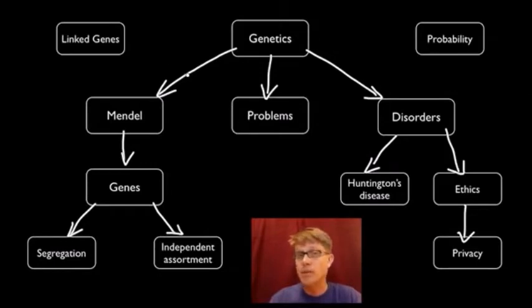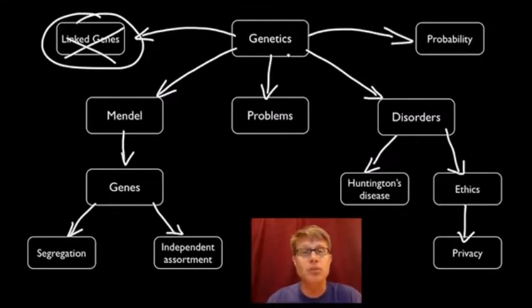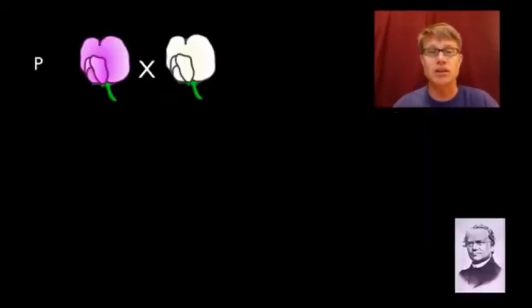Now, what won't I be talking about? I won't be talking about linked genes. In other words, if genes are ever on the same chromosome, or a sex chromosome, or multi-genes, it's really complex. So I'll talk about those in the next podcast on advanced genetics. But know this, in simple Mendelian genetics, the rules are simple. It's rules of probability. And if you understand those and how to do the first class that I show you, you should do well in most of the classes you get in genetics.